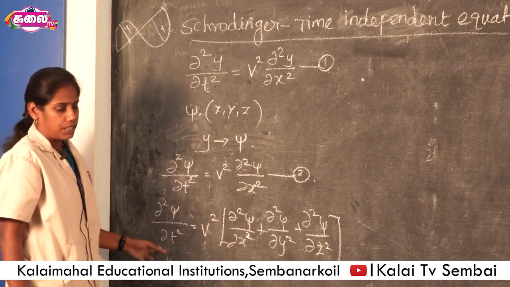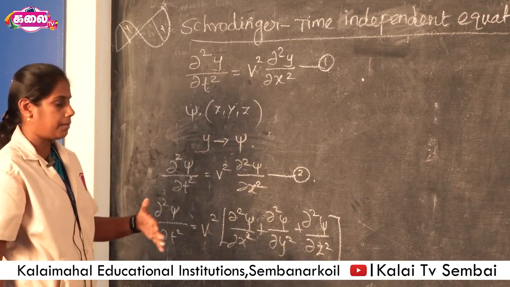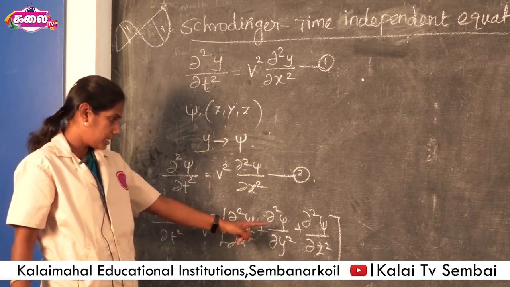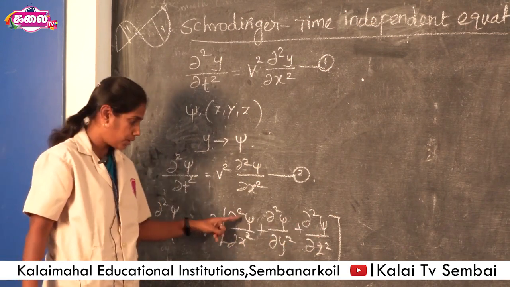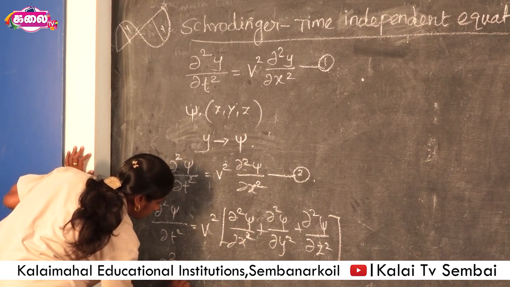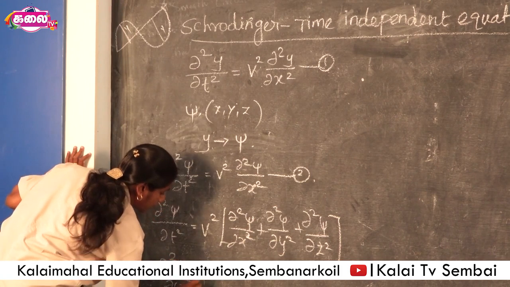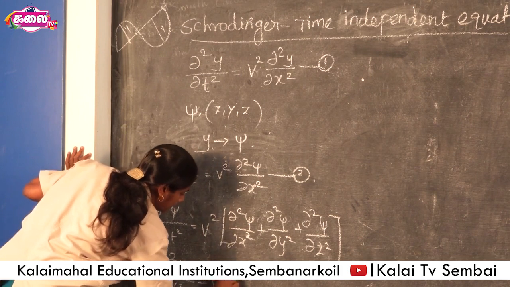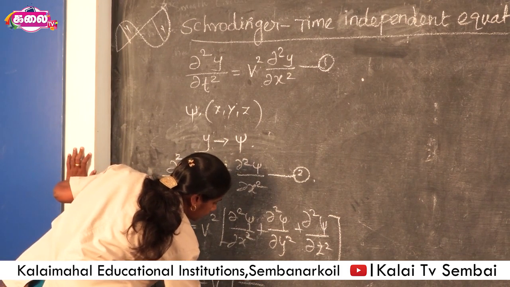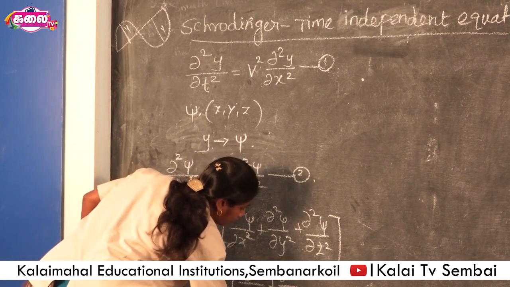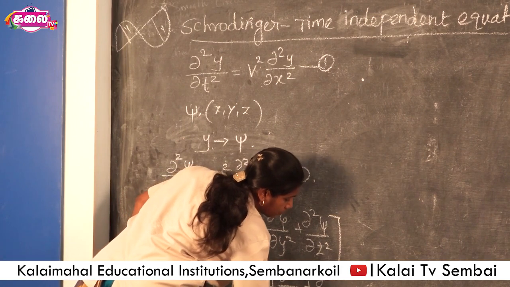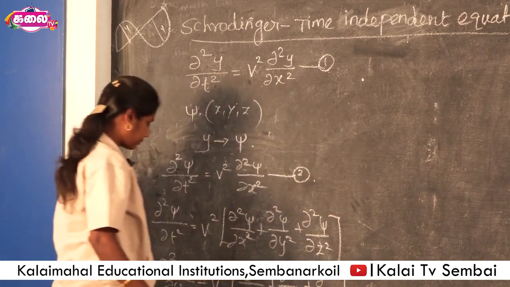This is the equation of a wave moving in 3 dimensions x, y and z. Here in this equation ψ is common for all terms, so it is taken commonly: ∂²ψ/∂t² = v² (∂²/∂x² + ∂²/∂y² + ∂²/∂z²) ψ.